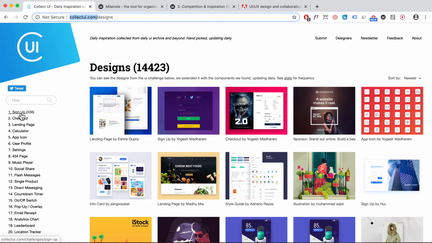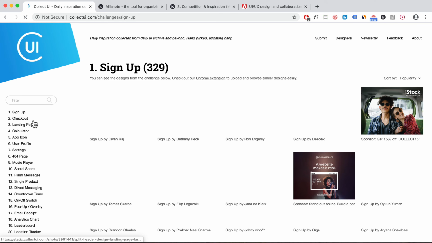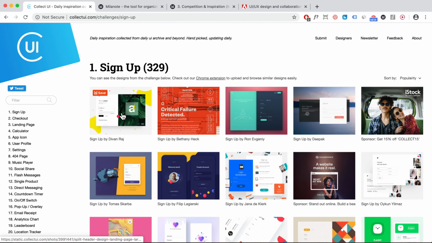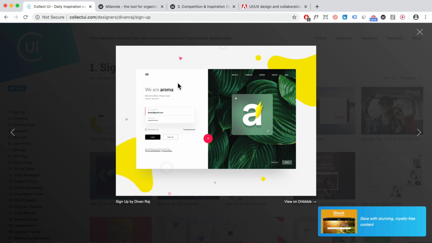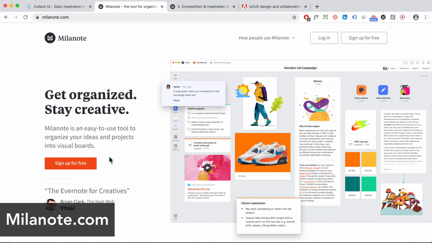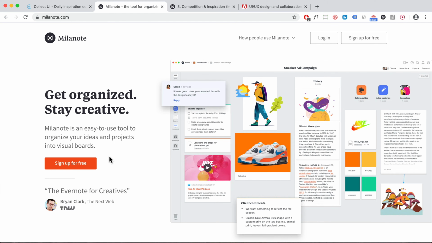For example, if you want to create a sign up page, then you can click on sign up and you can save it as inspiration, right? So you can click into it. What I use this with is another tool called Milanote, and essentially I use it to organize my thoughts, and that helps me stay organized and not procrastinate, because if you have so many things on your mind, then it's very easy to get overwhelmed, right? You can sign up for free and log in.